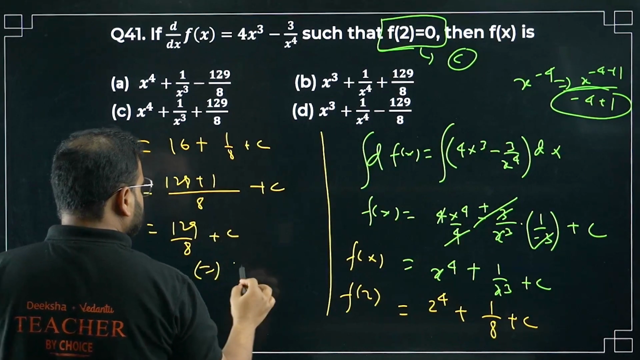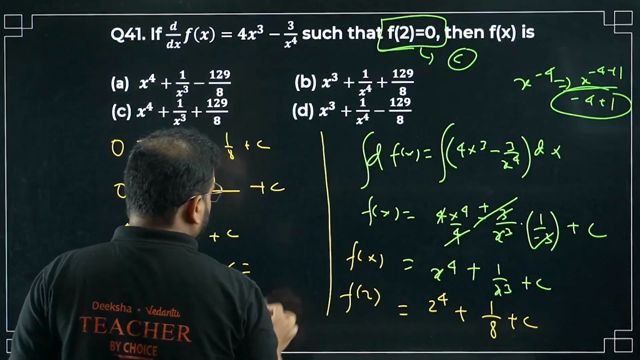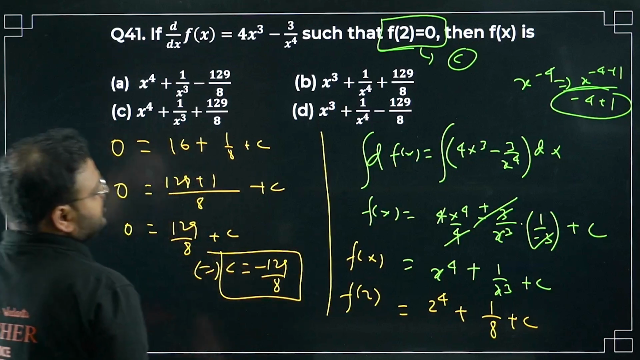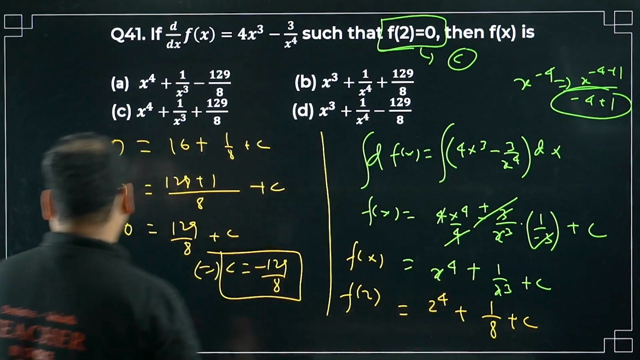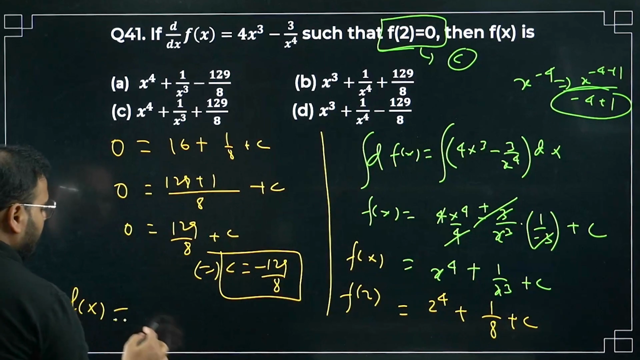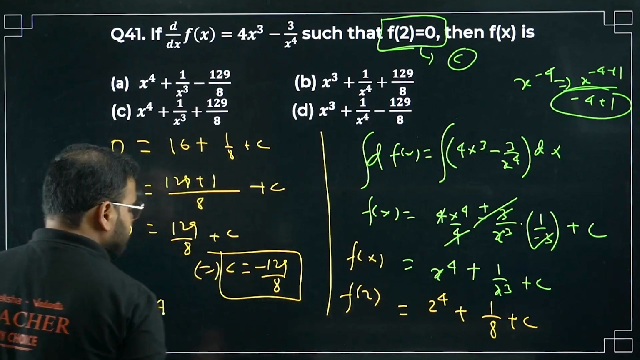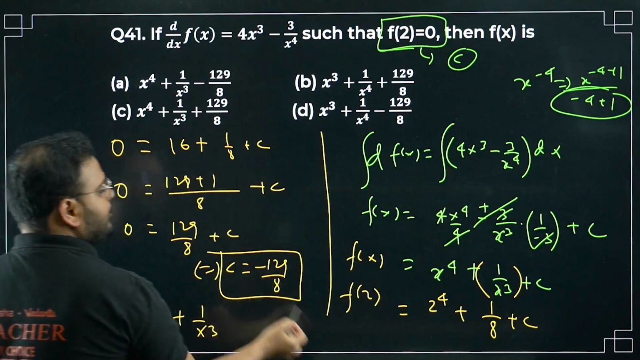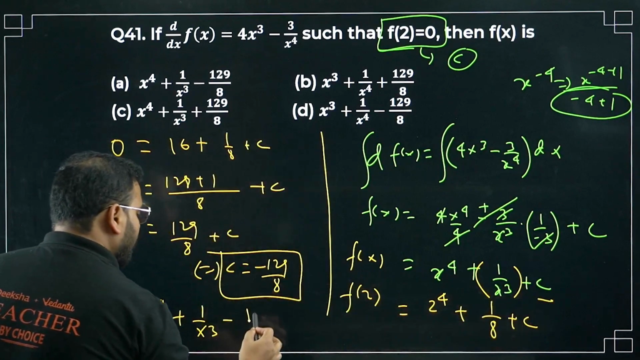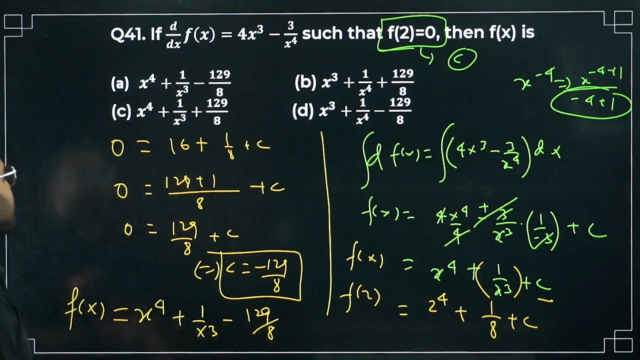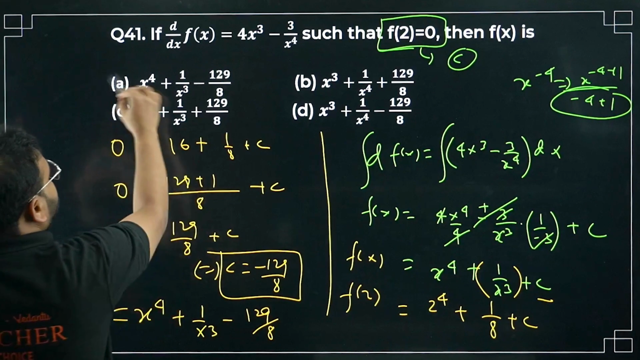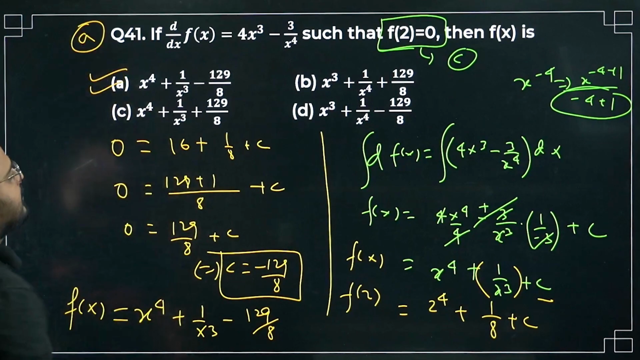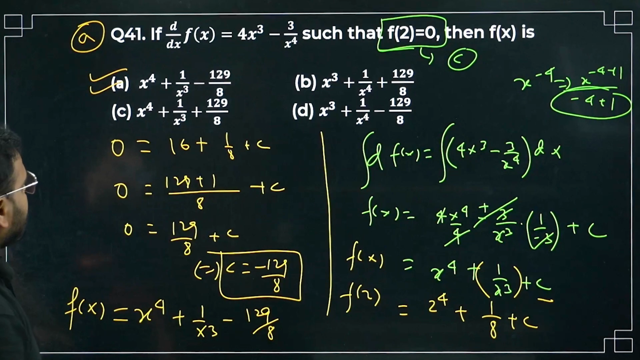It means c is equal to minus 129 by 8. Alright, so now put the values in. What do we get? f of x will become x power 4 plus 1 by x cube, minus this c value, minus 129 by 8. Any option like this? Option A is correct. Here is plus, here this is negative, but this is x power 4. Option A is correct. Please check.